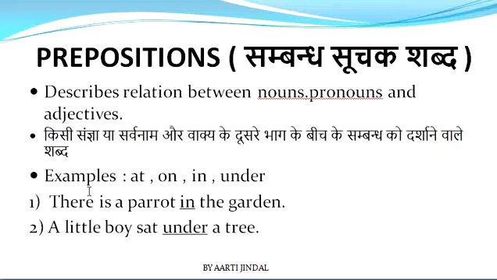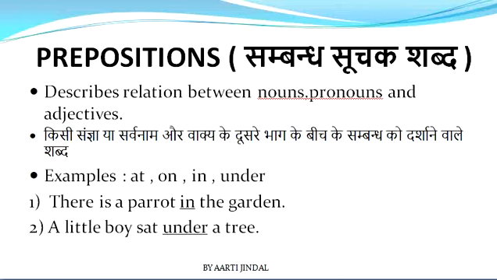As an example, we can see this first sentence: there is a parrot in the garden. Over here, we are relating these two words, parrot and garden, with the help of a word named in. Where is the parrot? The parrot is in the garden. So in is the preposition. Now the second sentence is: a little boy sat under a tree. Over here we are showing the relationship between the boy and a tree. Where is he sitting? He's sitting under a tree. So under is the preposition. I hope you people are getting my point.